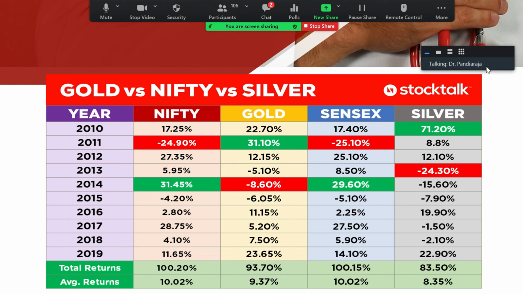But in 2019 and 2020, average returns were around 10%. Gold as well as silver give a rate of return around 8.5 to 9.5%. Sensex also gives a fair return. So the rates of return in the share market, gold, silver, and other things are more or less similar.